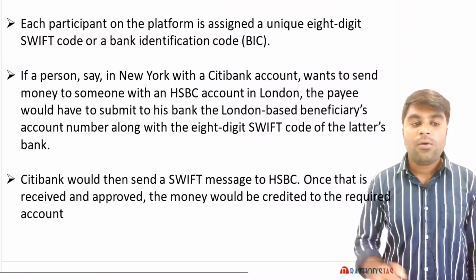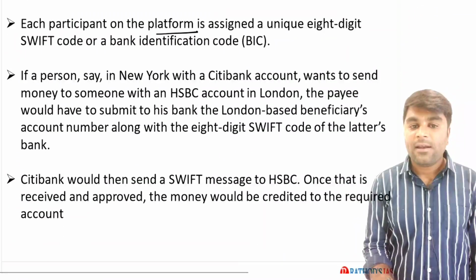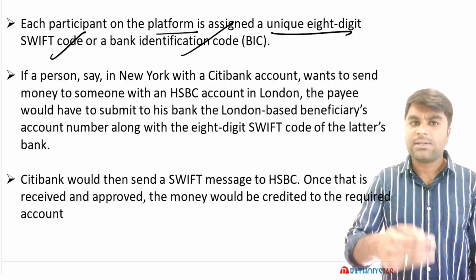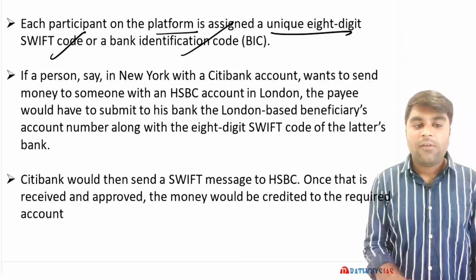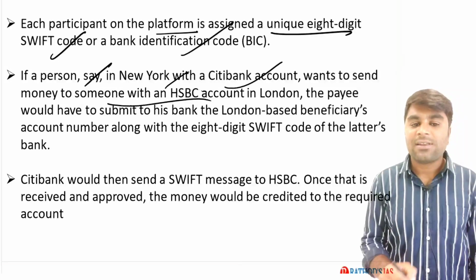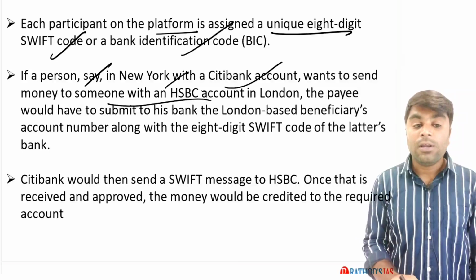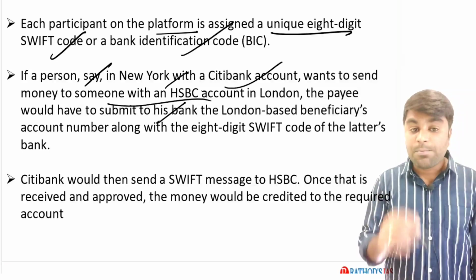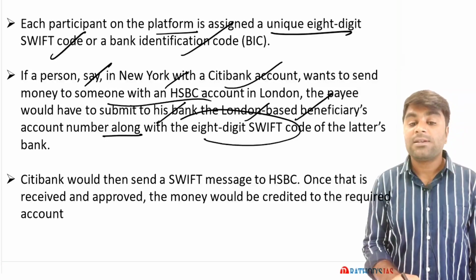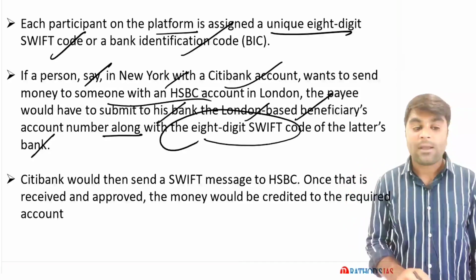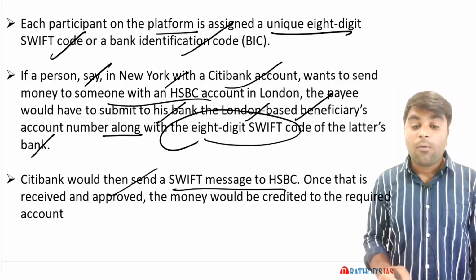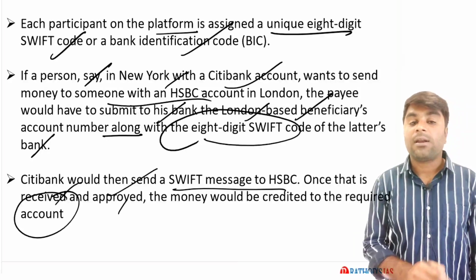Each participant on the platform is assigned a unique 8-digit SWIFT code, or a bank identification code. This is the way in which SWIFT works. If a person in New York with a Citibank account wants to send money to someone with an HSBC account in London, the payer would have to submit the beneficiary's account number along with the 8-digit SWIFT code for the receiving bank. Citibank would then send a very encrypted SWIFT message to HSBC. Once that is received and approved, the money would be credited to the required account.